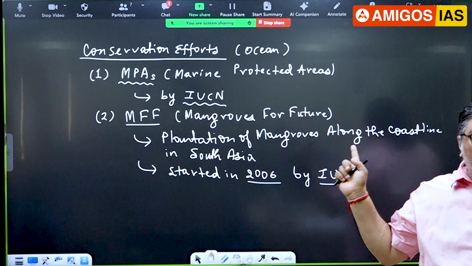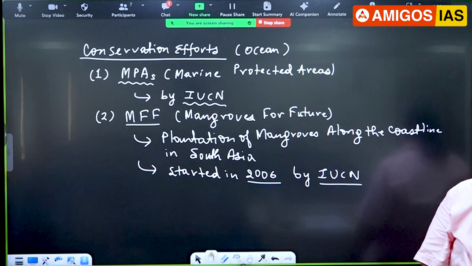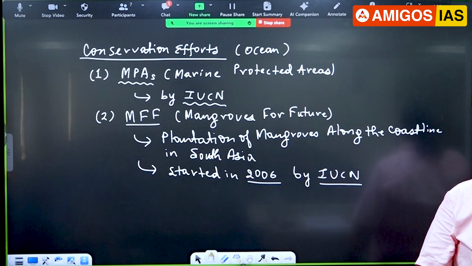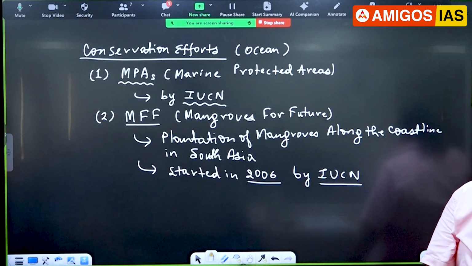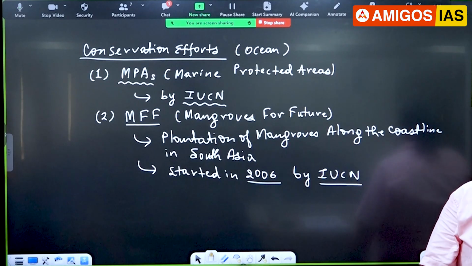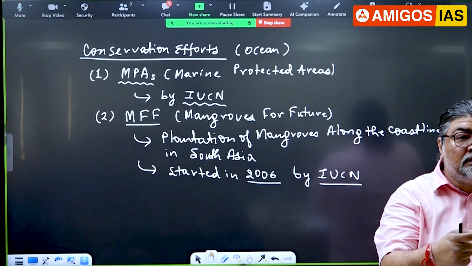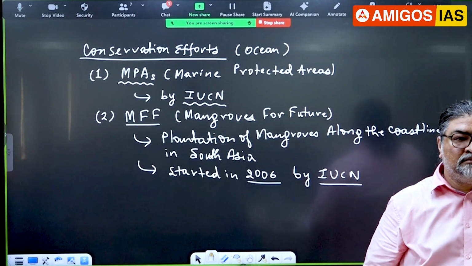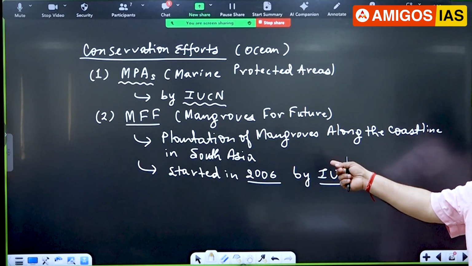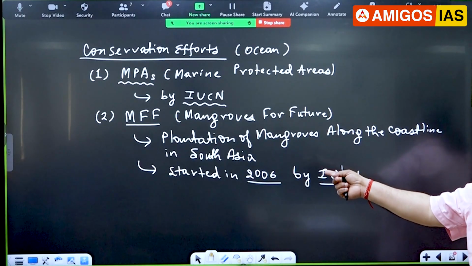Now they are planting mangroves. You know that mangroves are very dense and can prevent the sea water from getting inside. If you search on Google, you'll find Indonesia is the best example. They have made mangrove forests for protecting from sea level rise. That again becomes very important, supported by IUCN.